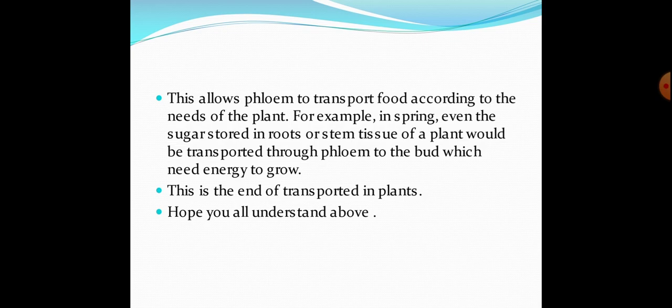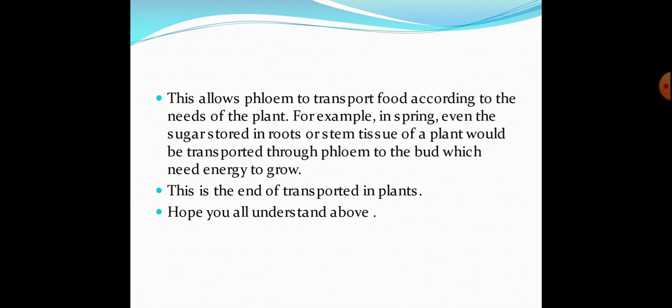I am repeating my topic, students, the mechanism of transport of food in plants. As I have told you, the food prepared in the mesophyll cells enters into the sieve tubes. Okay, and water also enters into the sieve tubes by the process of osmosis. When water and food enter, it will create high pressure inside the phloem tissue. Now, this food is transported from higher pressure to lower pressure, where it is needed.